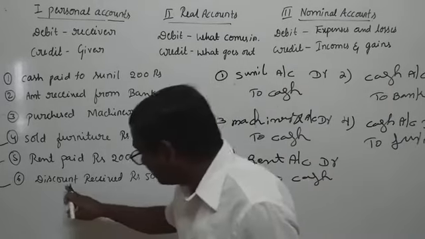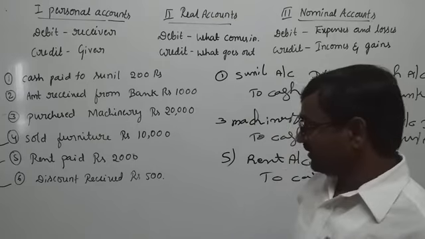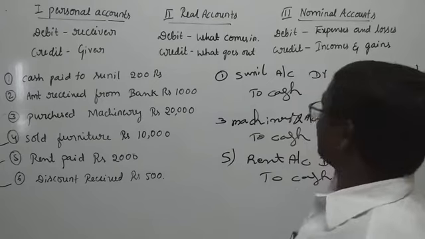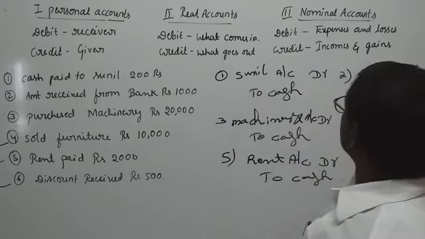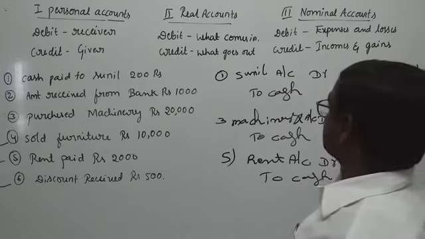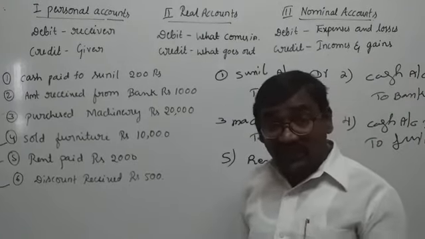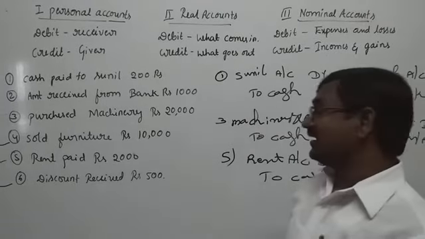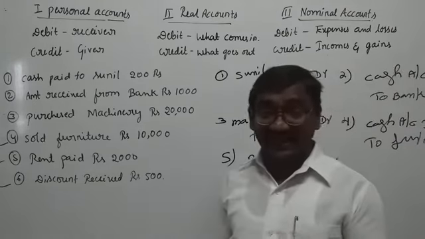And one more example, discount received rupees 500. Based on the nominal account, debit all expenses and losses, credit all incomes and gains. In this transaction, we receive the discount, so it is an income and gain.